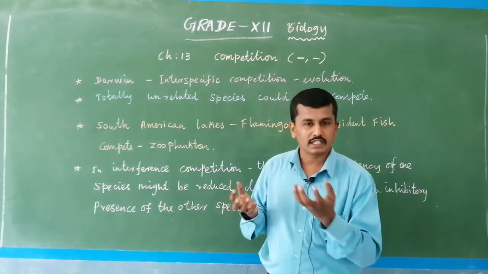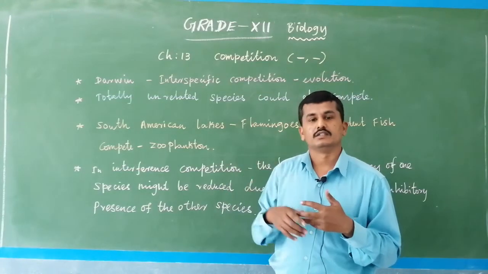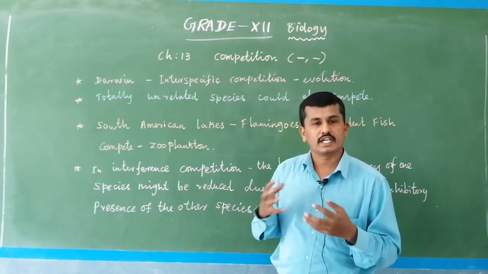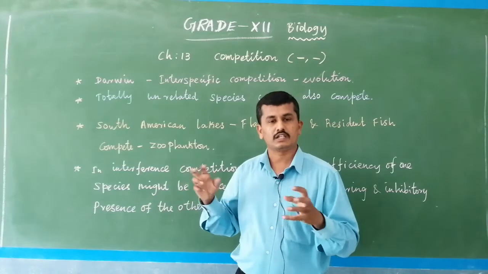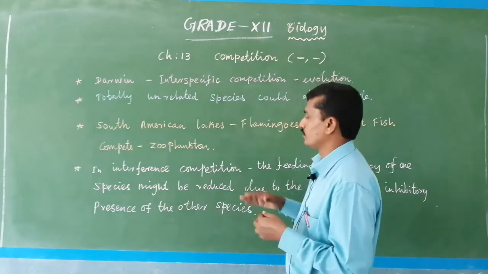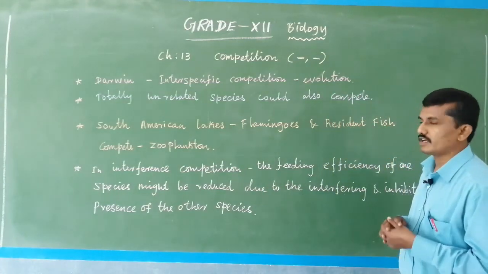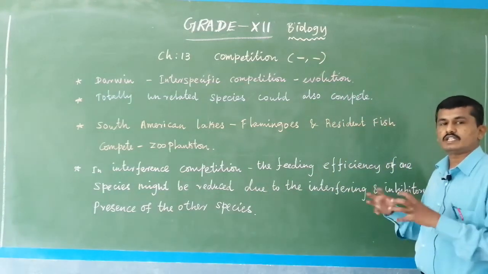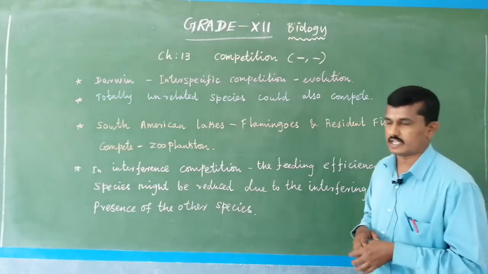The fish do not get the correct amount of food, that is zooplankton, and the birds also do not get the correct amount of food, that is zooplankton. Between two unrelated species also competition takes place. And then there is interference competition. Interference competition means that between the competing species, interference may take place.